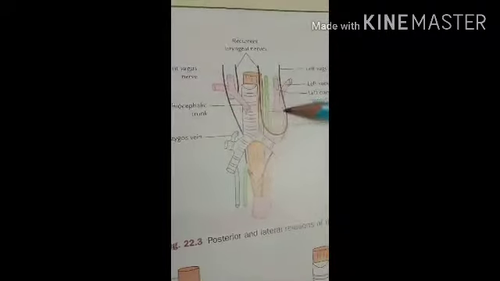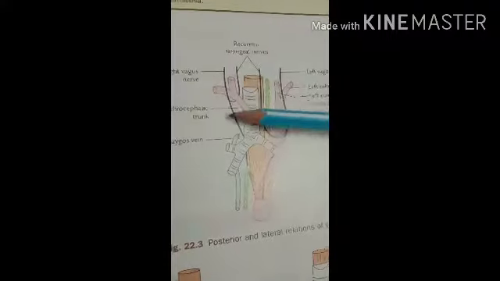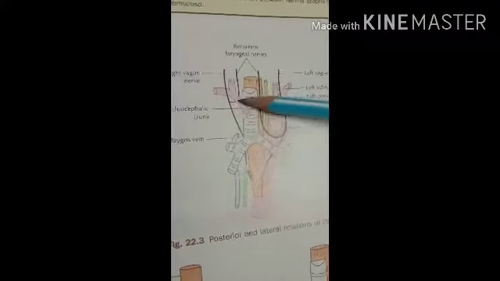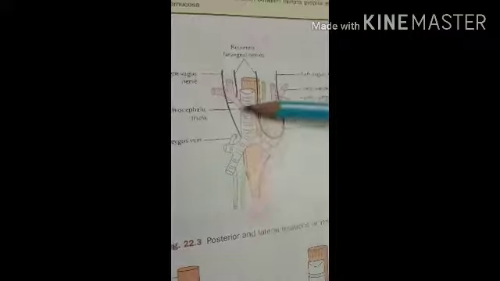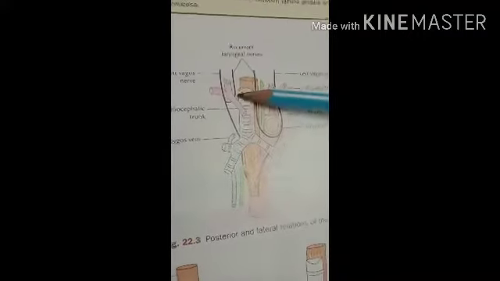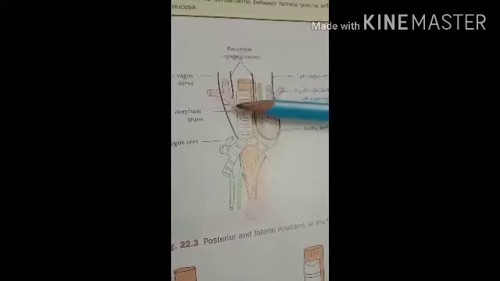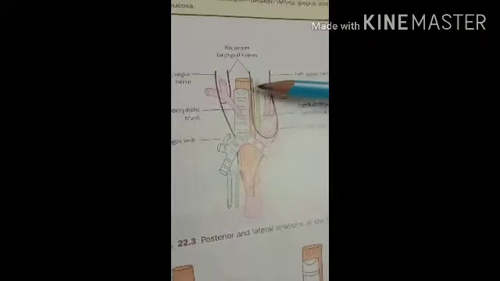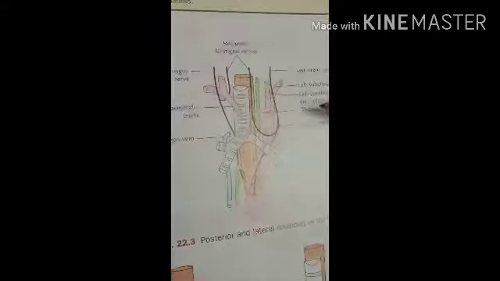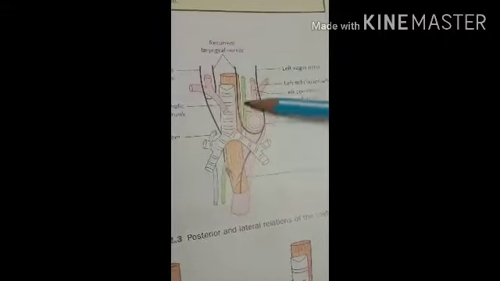Then on each side of the cervical region, it is related to the corresponding lobe of the thyroid gland. So here, near the larynx, the thyroid gland is present. On the left side, it is related to the thoracic duct. Here you can see this is the thoracic duct, green color.